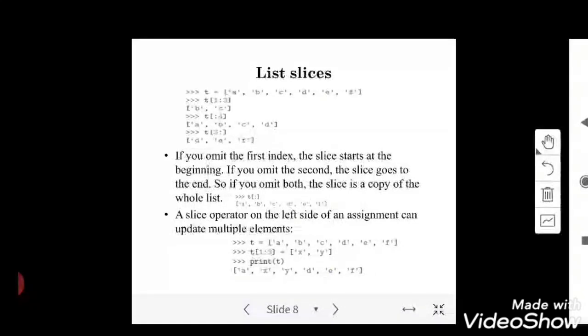So B, C. In the second example, there is no starting value, but the ending value is 4. So it starts from 0 and ends with 3, not with 4. So 0, 1, 2, 3, I will get up to D. The third one has 3 and no end value. If there is no end value, it ends with the last position. That is the last example.